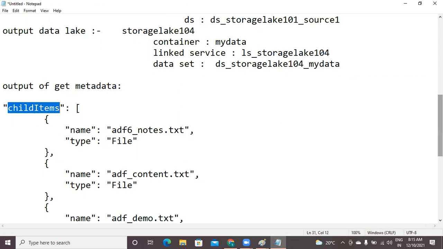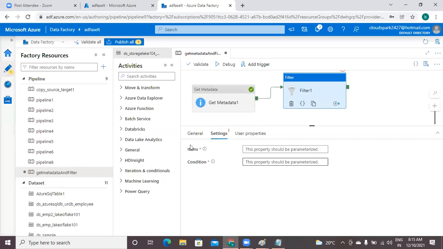Got it? Okay, how to select that? Please check. Click on this items box. Don't type anything, because if you do type, definitely you will be making some syntactical or spelling mistakes. So just click on add dynamic content. Below that box, there is the option add dynamic content. Click on that.